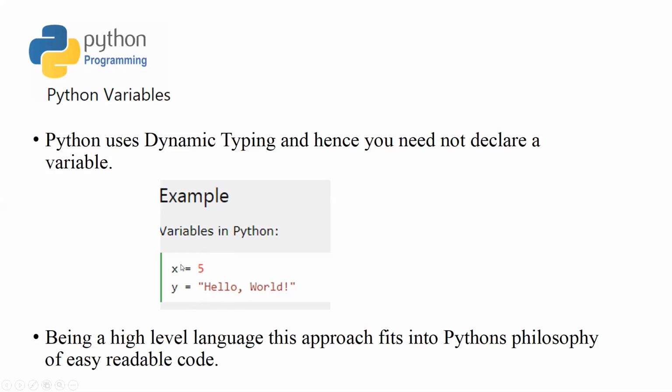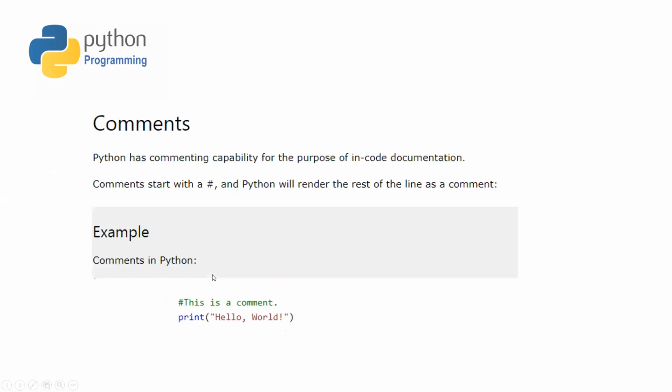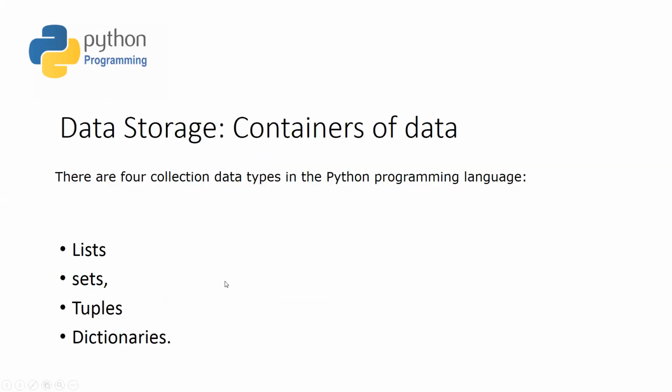And being a very high level language, this approach fits into the philosophy of Python, being a very easy readable coding language. So unlike other programming languages, Python has no command for declaring a variable. A variable is declared right at the moment when you first assign a value to it. The other thing is that in Python we also have this commenting capability, where you put this hash symbol to comment something out of the compilation.